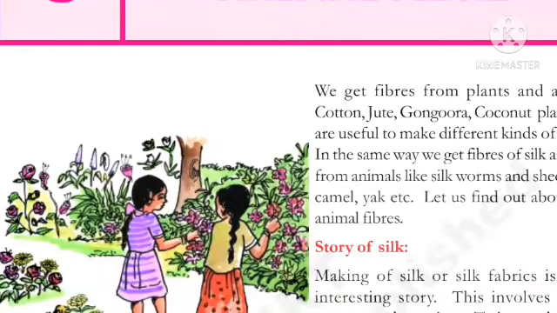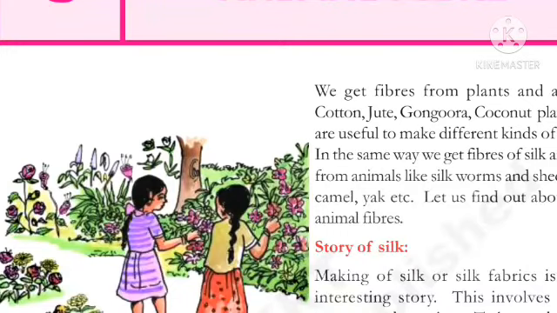Neelima was surprised and started thinking about how dresses are made from materials obtained from caterpillars. She remembered studying about that in class 6th. The fibers derived from plants like cotton and jute are made into fabric.